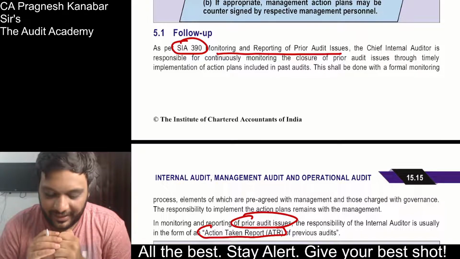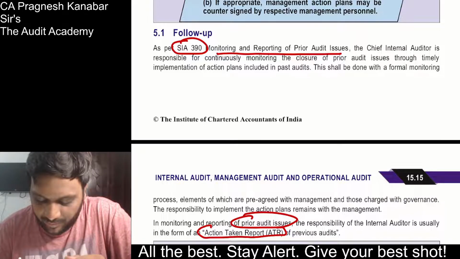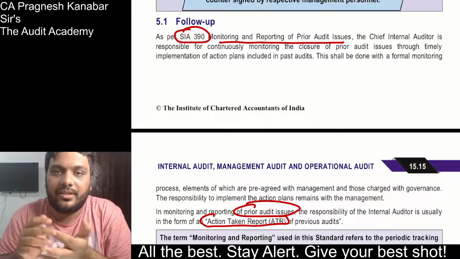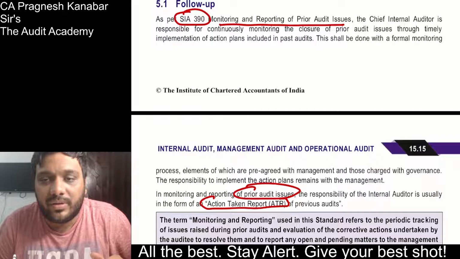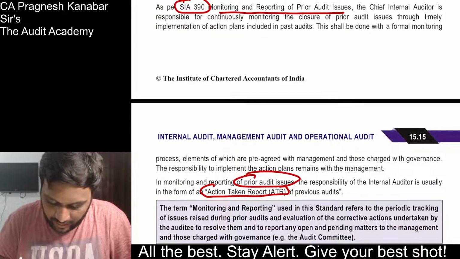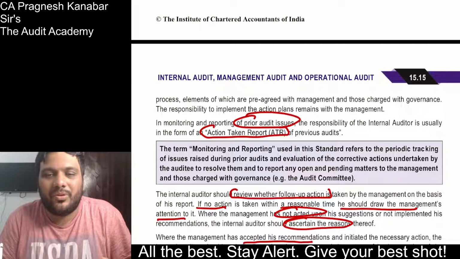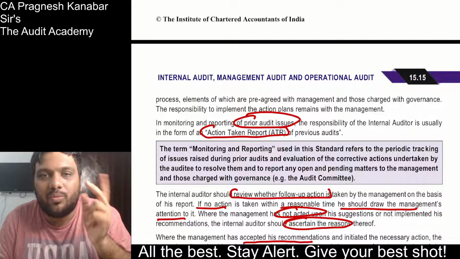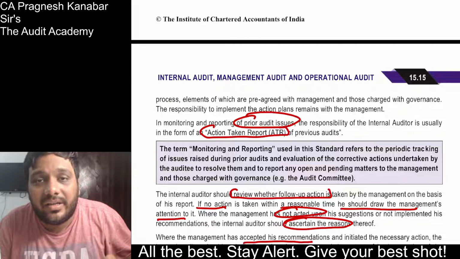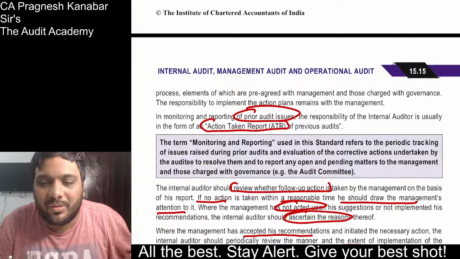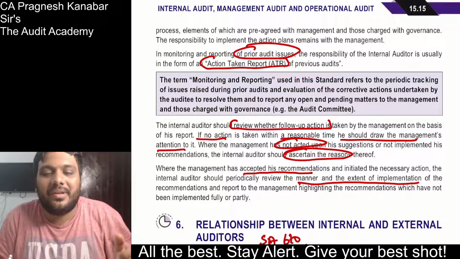All right, so SIA 390, monitoring and reporting of prior audit issues. As I told you, whatever issues or recommendations were given, for that there has to be a follow-up. The chief internal auditor has to take a follow-up. He needs to develop an Excel sheet, that is an action taken report, whether the action has been taken or not. Two possibilities: action taken, not taken. If action has not been taken, what are the reasons? If action is taken, whether that action is appropriate or not. So you get your 4 marks over here. You can write on your own also.